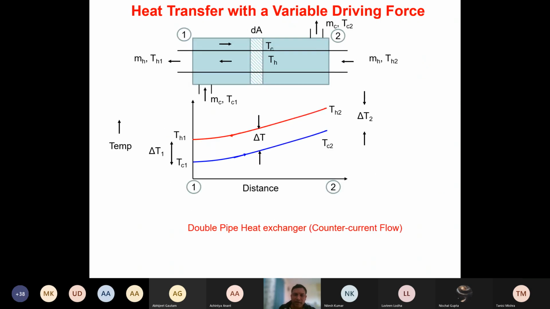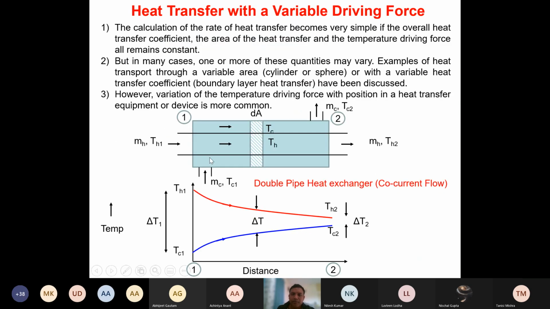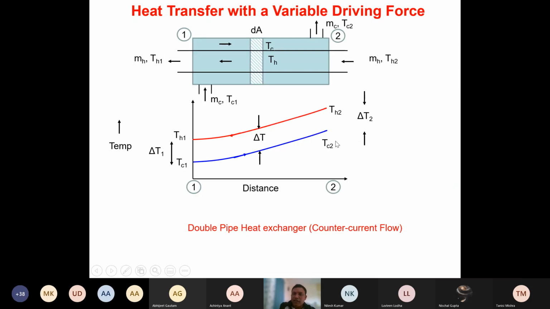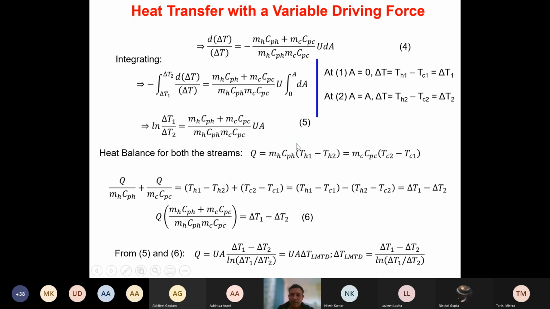Whatever heat is gained by the cold fluid from end 1 to end 2 should be same as the amount of heat lost by the hot fluid between end 1 and end 2. So that is what is equated here. Q is same as MHCPH (TH1 minus TH2), that is the amount of heat lost by the hot fluid, which equals MCCPC (TC2 minus TC1), the amount of heat gained by the cold fluid.